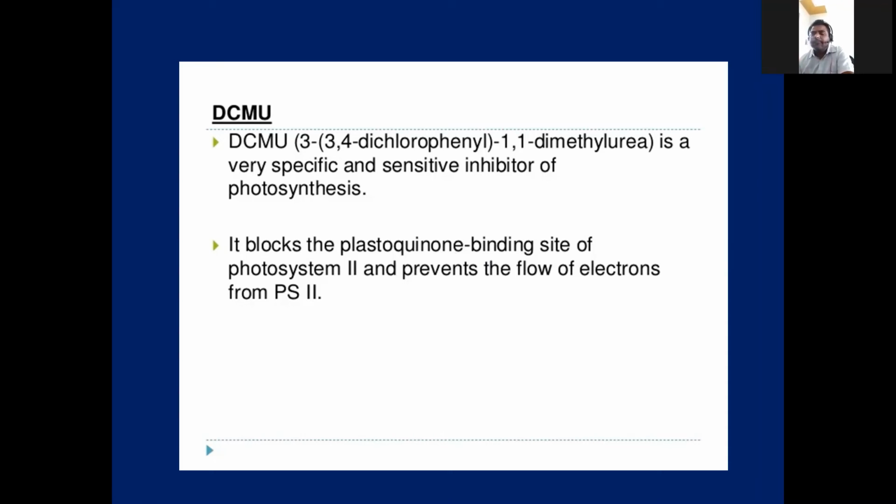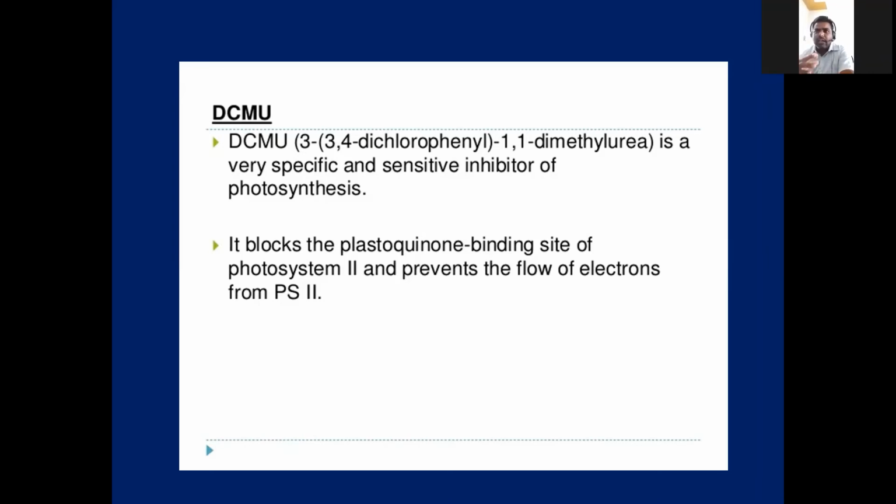Already we learned that. So when plastoquinone is binding to the membrane, this DCMU chemical blocks the plastoquinone binding site on photosystem 2. So automatically there is an interruption, a break, in the traveling of electrons from photosystem 2 to 1. So generation of ATP and NADPH stops. That impacts the synthesis of glucose in the dark reaction.